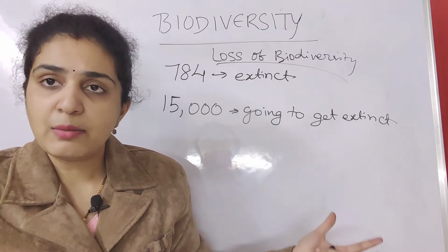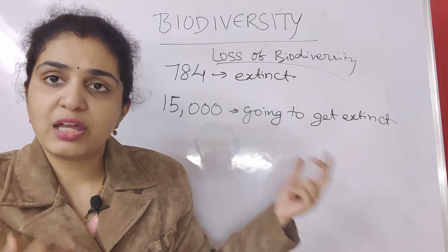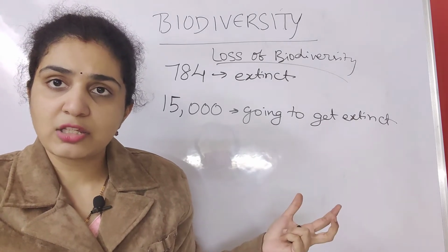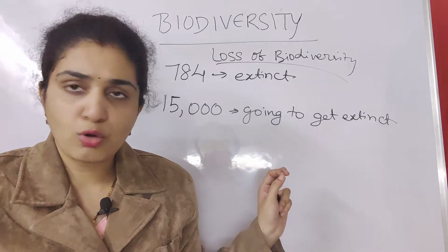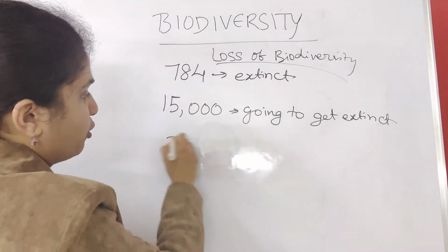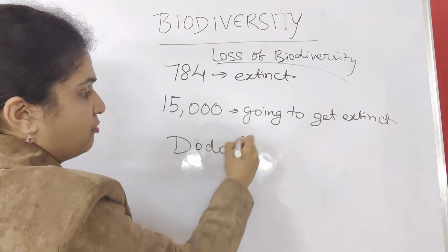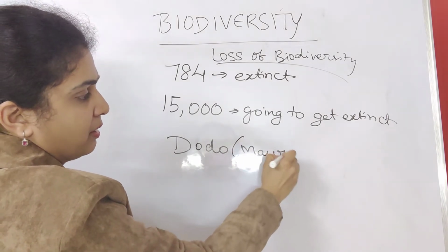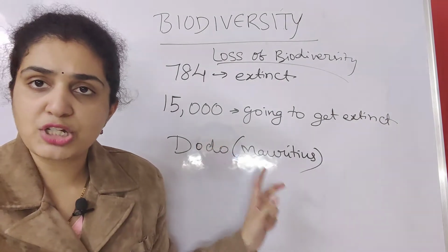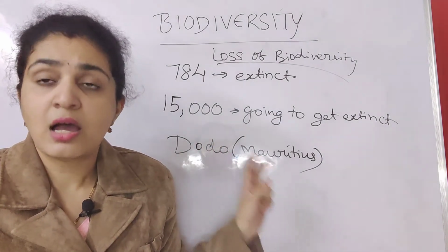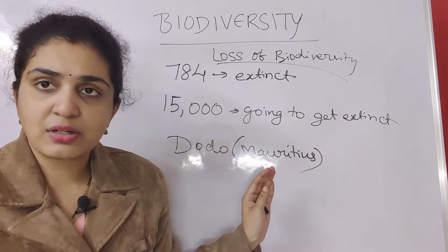What are the famous examples classified in our NEET textbook for the species that got extinct? That is the dodo from Mauritius. I'm revising many times because this is an important NEET question. Every alternate year they are asked, and they will ask you examples related to it.